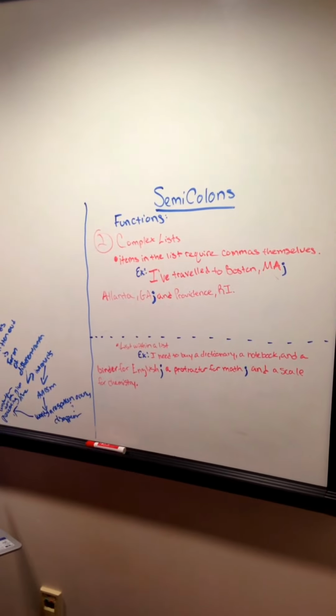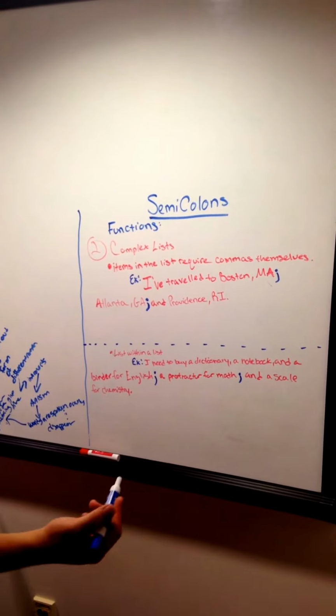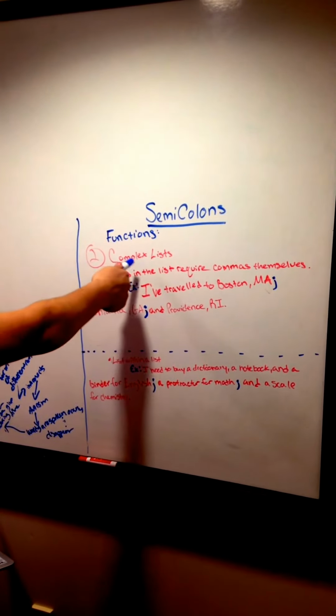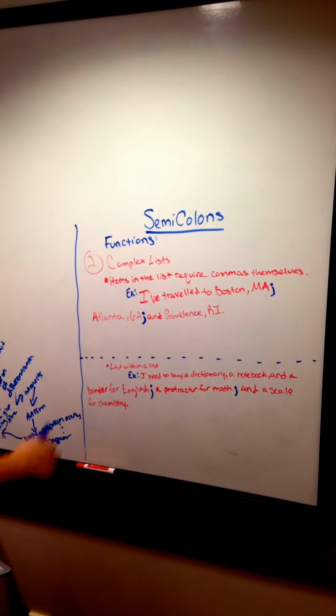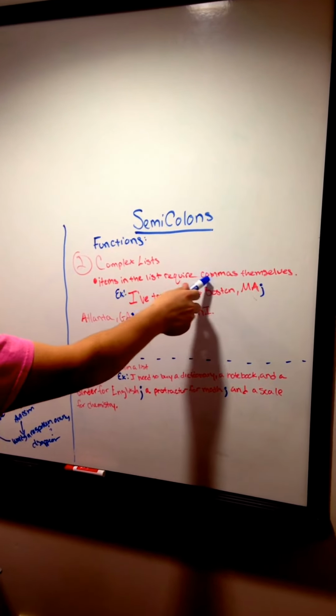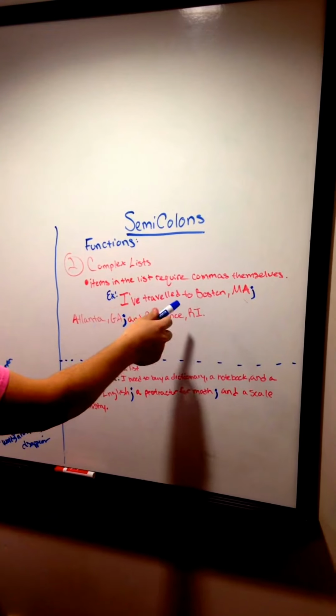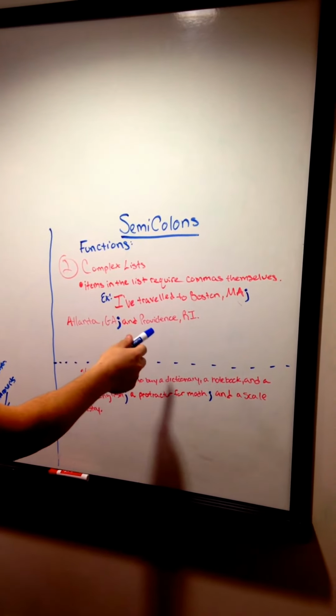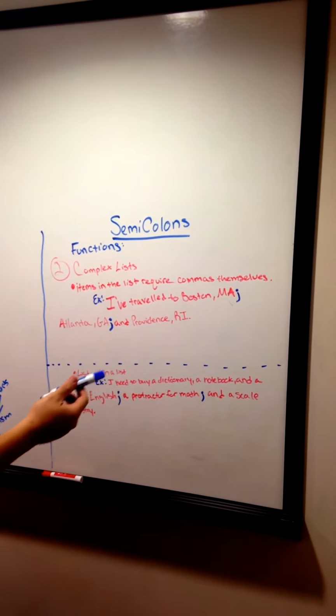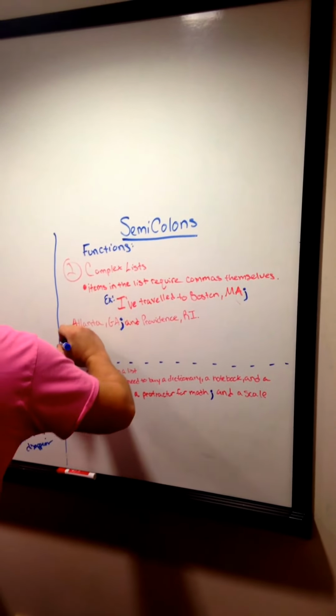Alright, the second function for semicolons is when you have complex lists, when the items in your list require commas themselves. For example: I've traveled to Boston, Mass.; Atlanta, Georgia; and Providence, Rhode Island. Here, the semicolons function for clarity.